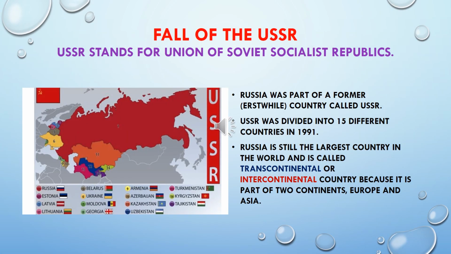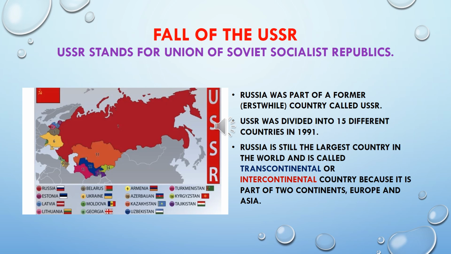Fall of the USSR. USSR stands for Union of Soviet Socialist Republics. Russia was part of the former, or also called erstwhile, country called USSR. Its full form is Union of Soviet Socialist Republics. USSR was divided into 15 different countries in 1991. We call it fall of the USSR.